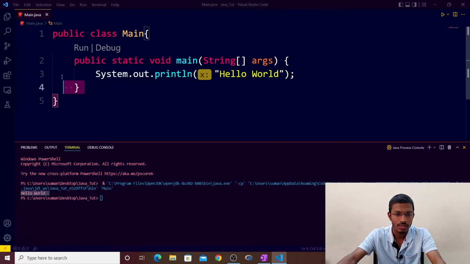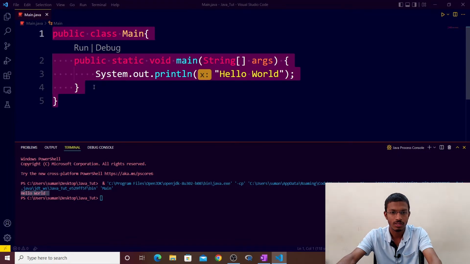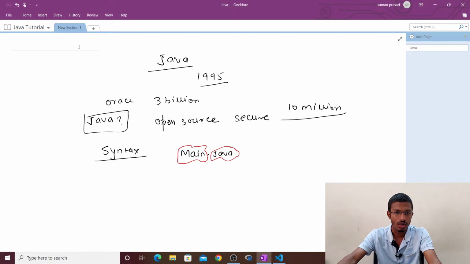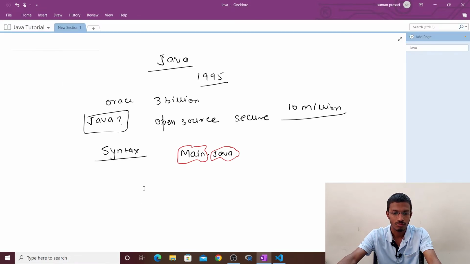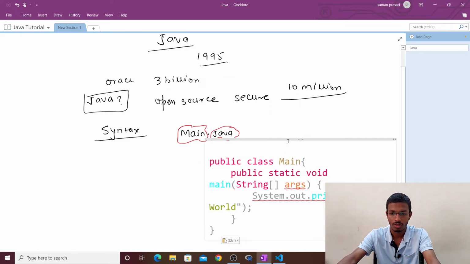Now let us discuss one by one. What is this public class main? What is public static void main, String args, System.out.println, Hello World? Everything you can see here. So let me paste some code here. Okay, got it.